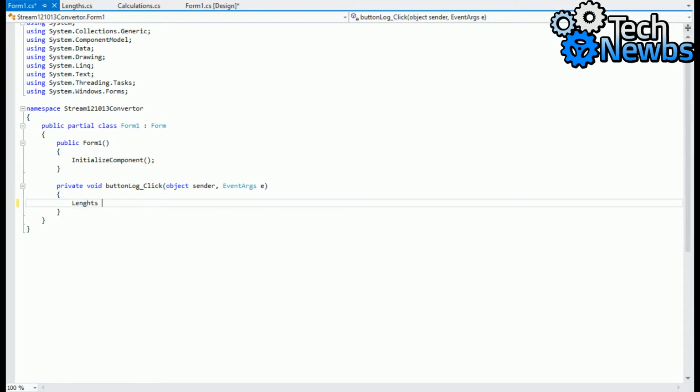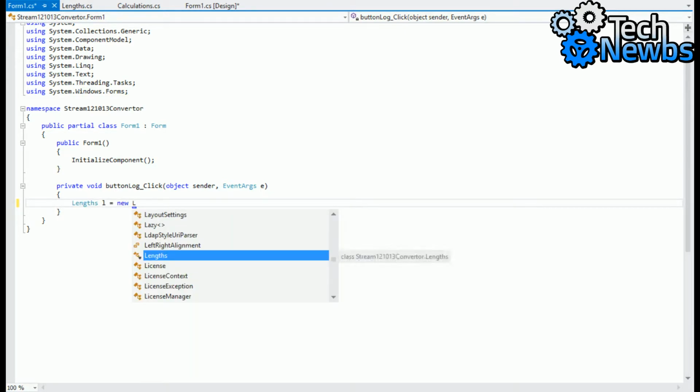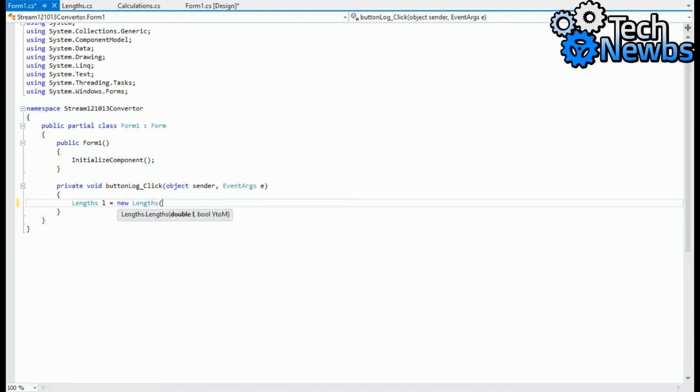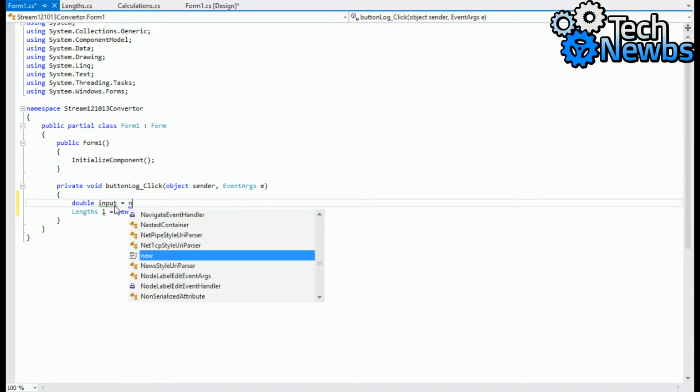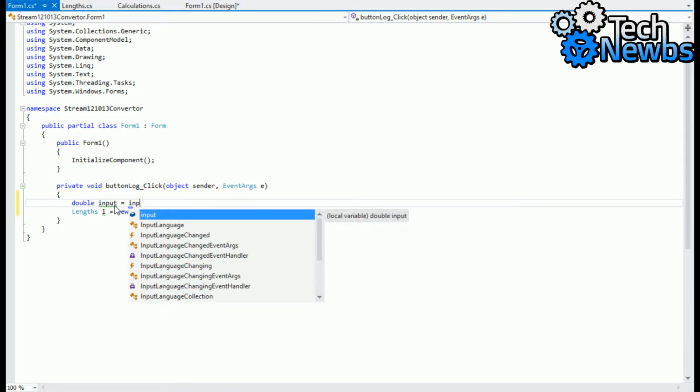So length L equals new length. Okay, so it takes a new double L, so let's just create double input equals input with the input text type.